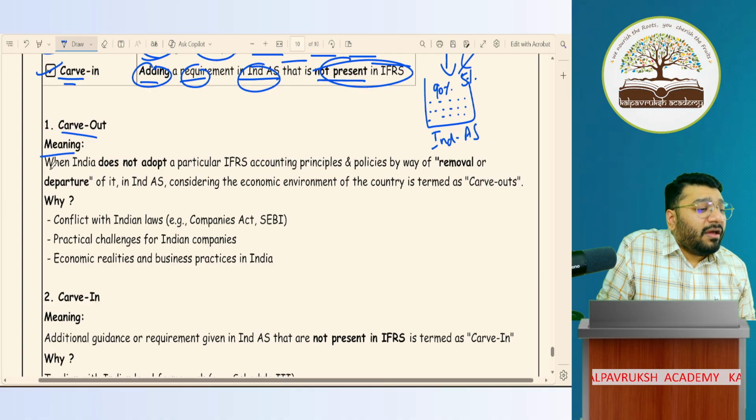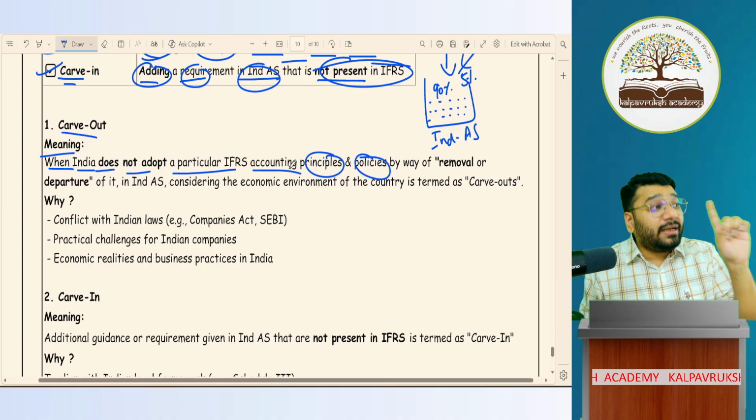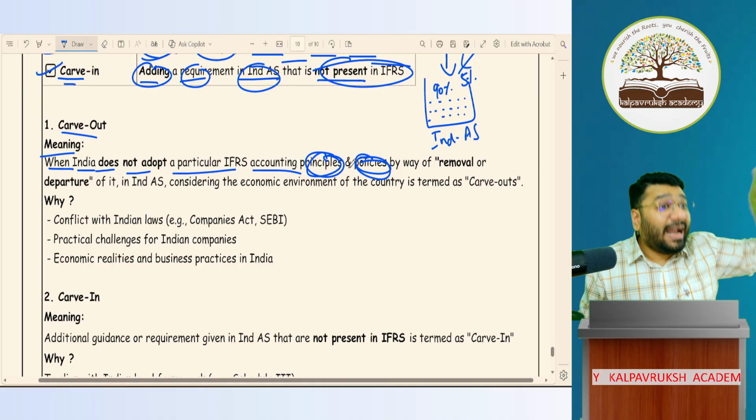Carve out meaning: when India does not adopt a particular IFRS accounting principle and policy. Look at the language. The principle or policy that is being suggested by IFRS, that we are changing.